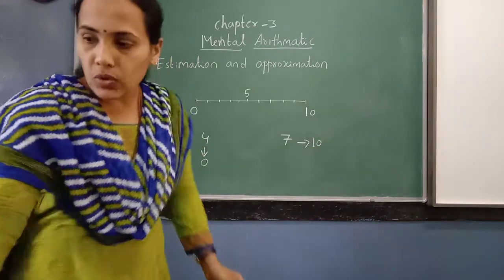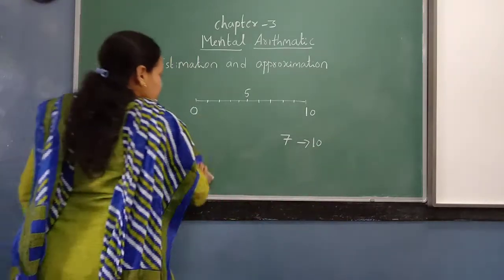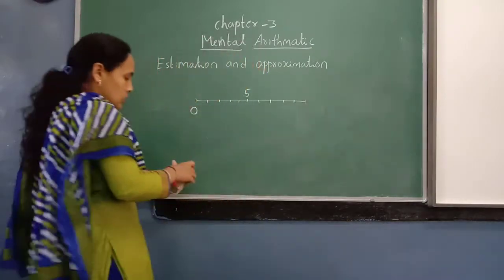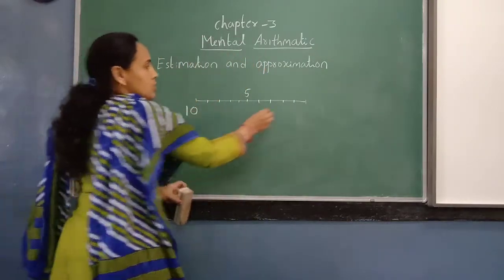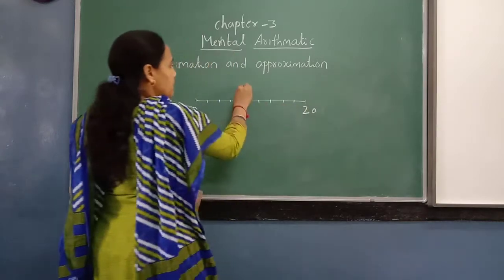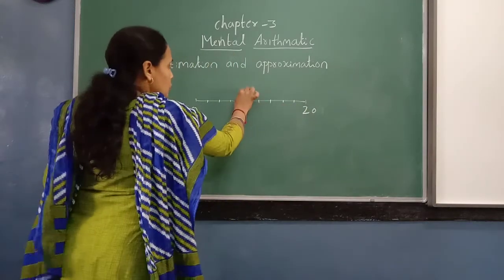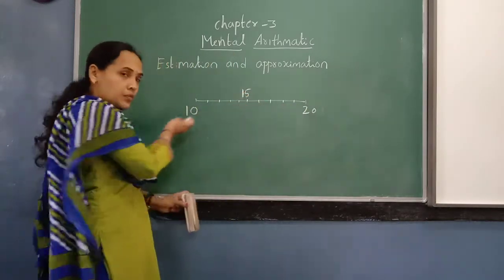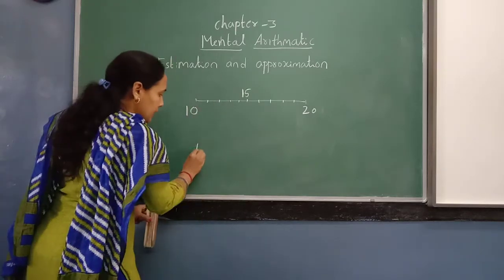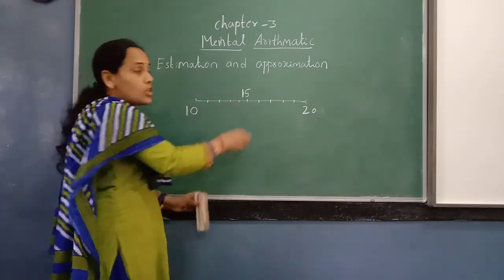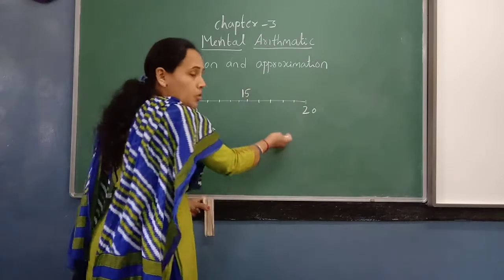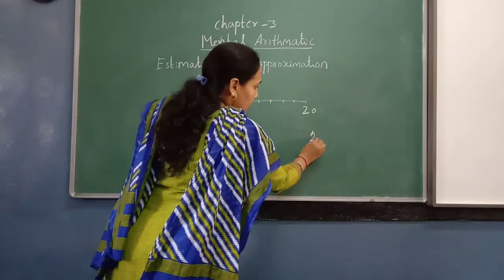If you take 2-digit numbers, that means 10 to 20. The middle number will be 15. Any number which falls before 15 will be rounded off to 10, and any number which is exactly 15 or more than 15 will be rounded off to 20.